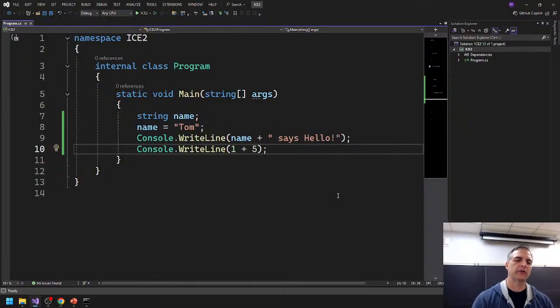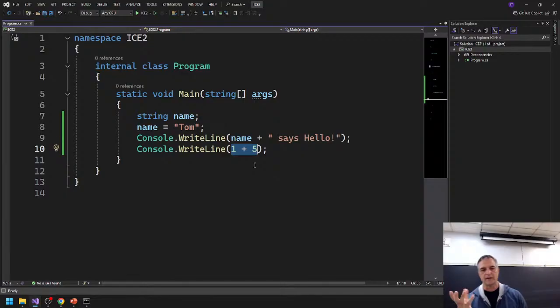So that's what this does. Basically, it evaluates this statement in here, whatever that is. It evaluates it, and then it passes it in to write. Again, there's nothing new here, guys. This is just review from last week, okay? So we talked about that. And you're going to see this evaluation happen over and over again.